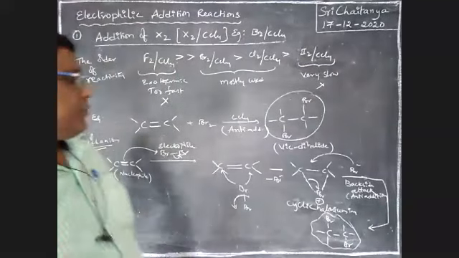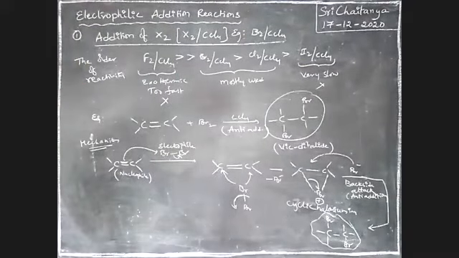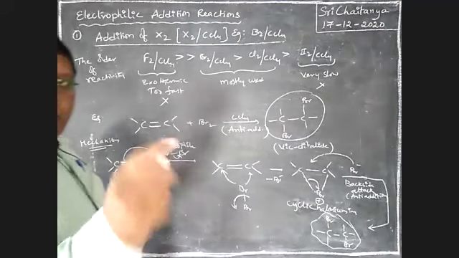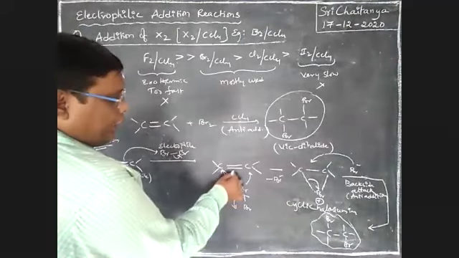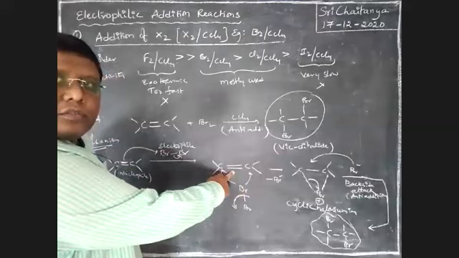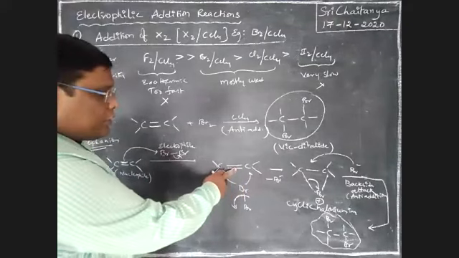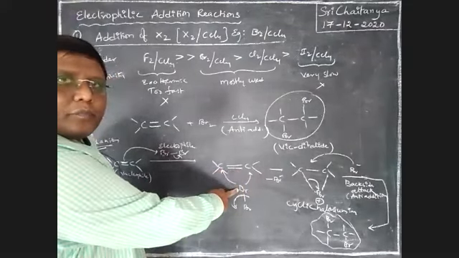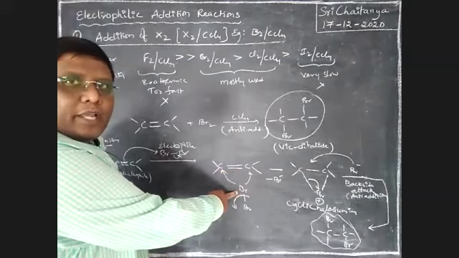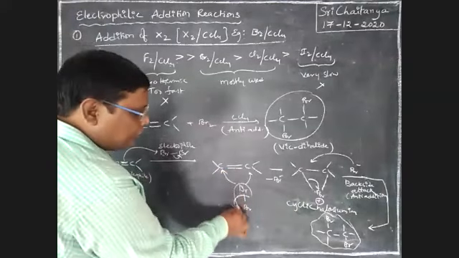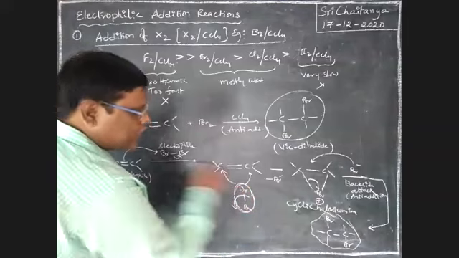See here, boys. Here the pi bond electron pair is donated to this Br of the Br2 molecule. This is our Br2 molecule.